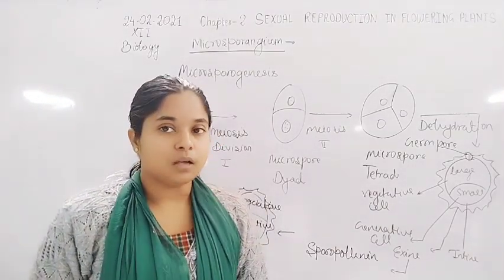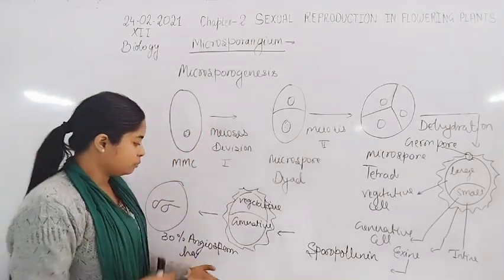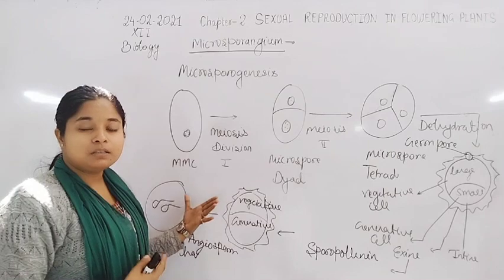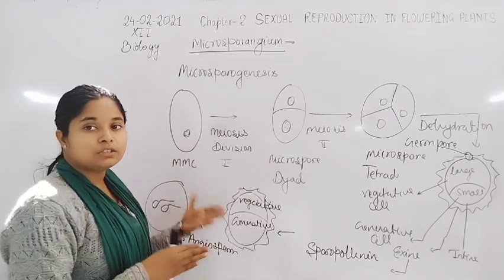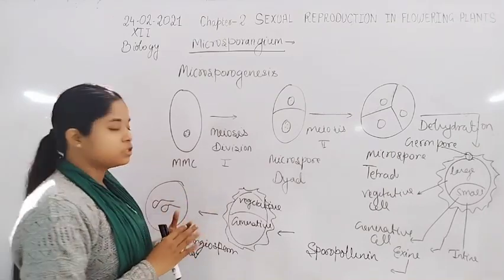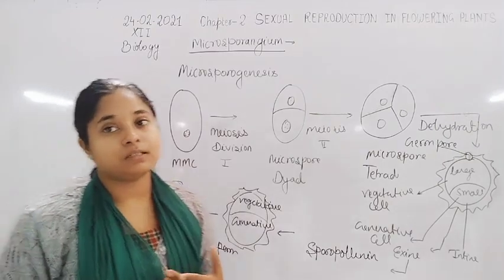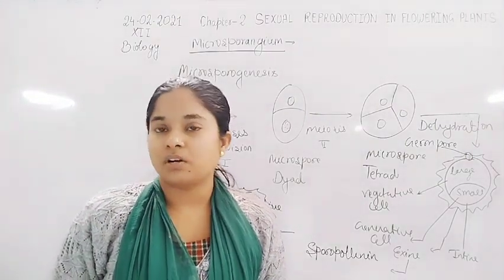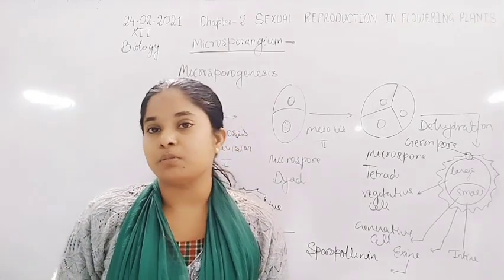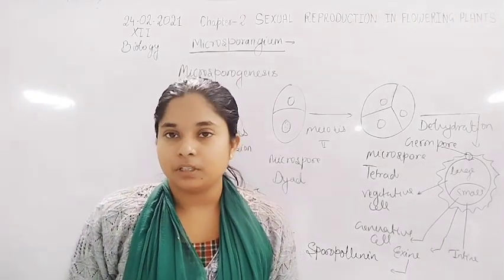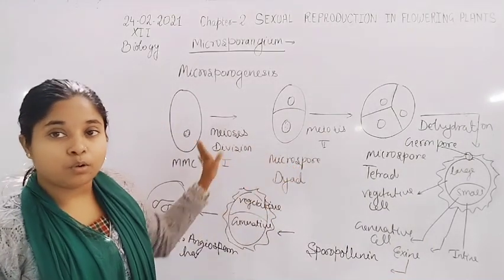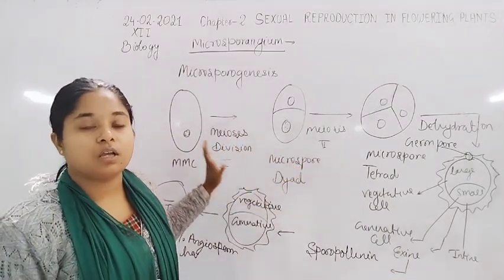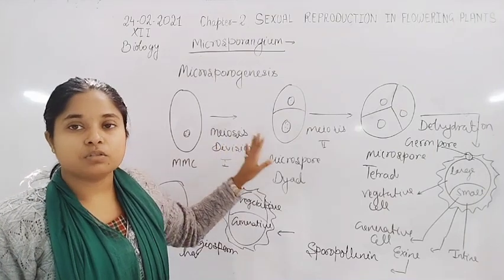So both are supported, because in the 70%, when they reach the stigma of the flower, they start the division. Then the generative cell undergoes mitosis division, and after the mitosis division there is formation of two sperms from the generative cell. But the whole of microsporogenesis is carried out by meiosis division, because the microspore mother cell undergoes meiosis division.